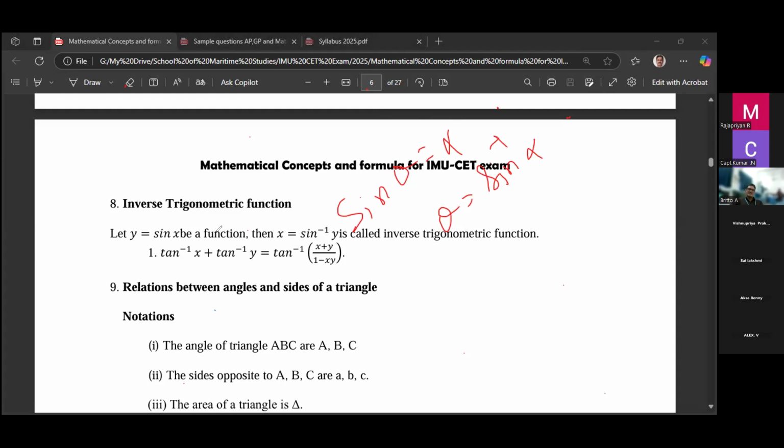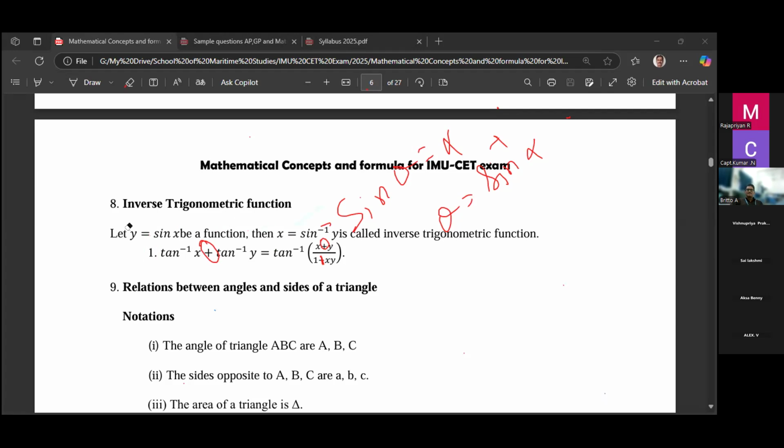In inverse trigonometrical functions, we may often use one formula: tan inverse of x plus tan inverse of y equals tan inverse of (x plus y) divided by (1 minus xy). Suppose if it is minus, then this should be minus, and this should be plus. So remember the alternative formula also. Only this one formula we use in inverse trigonometrical functions. Solve a problem.